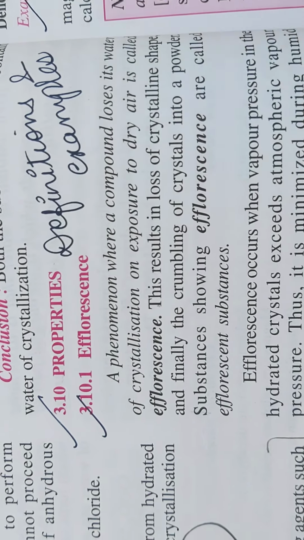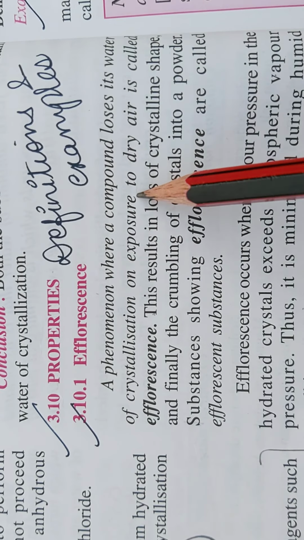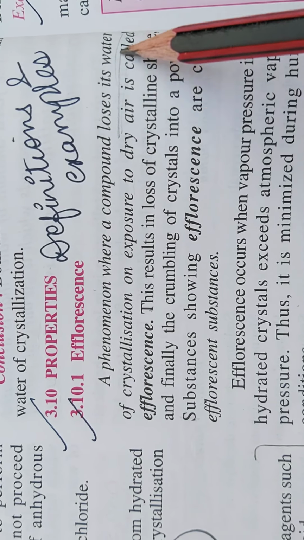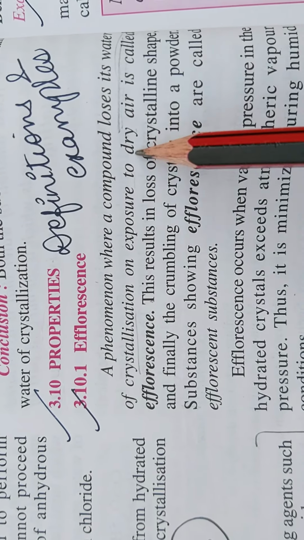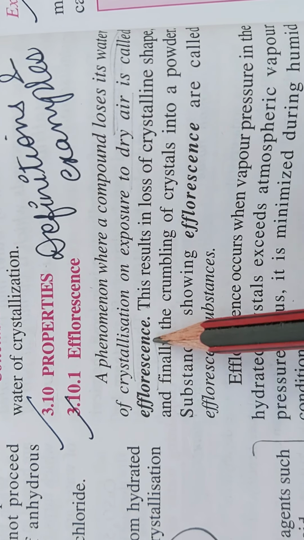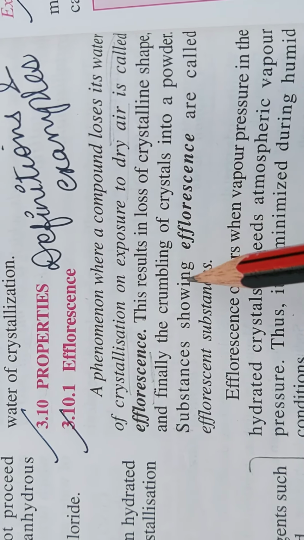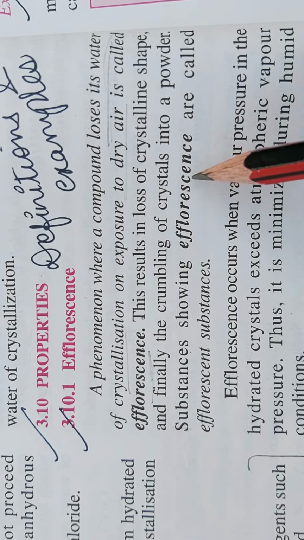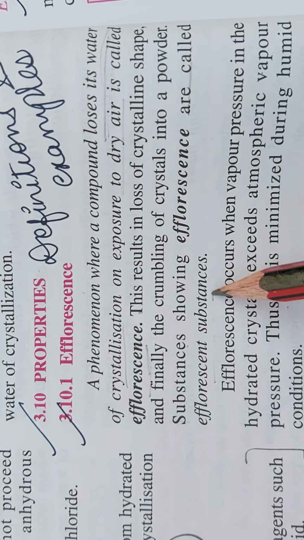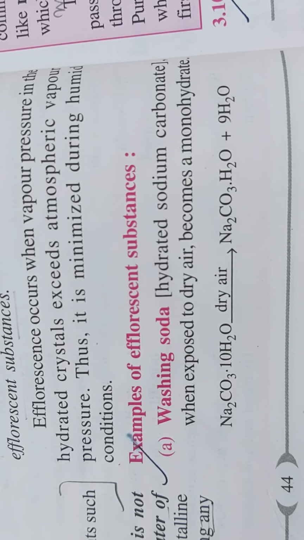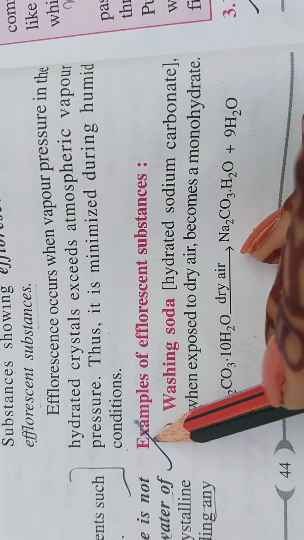Then in properties, first of all, efflorescence. Whenever any compound loses its water of crystallization on exposure to dry air, then this is known as efflorescence. Substances showing efflorescence are called efflorescent substances. You have to learn these examples also.